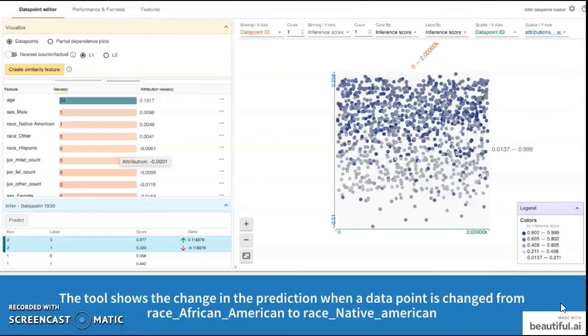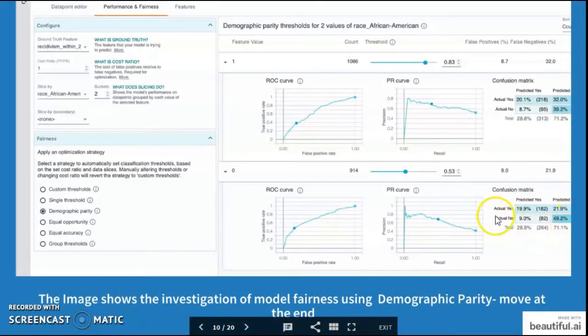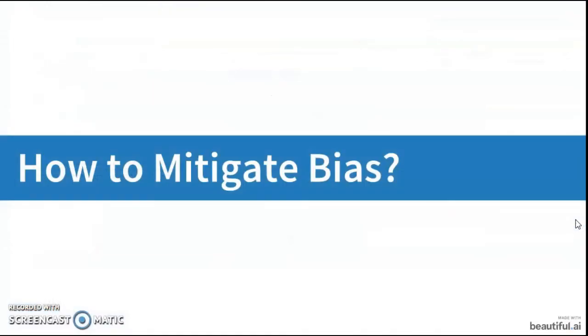Initially, the predicted data point was Native American and the predicted value was 0.55. But then it was changed to Afro-American and the prediction of committing a crime increased to 0.67. When further analyzing using the confusion matrix, we found out that the number of false predictions for Afro-Americans was more. This made us sure that there was a bias in the model.